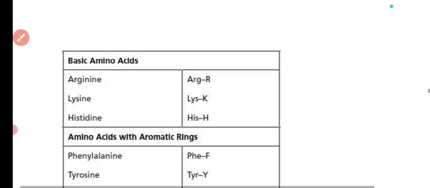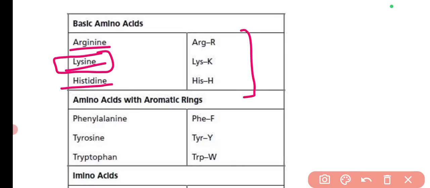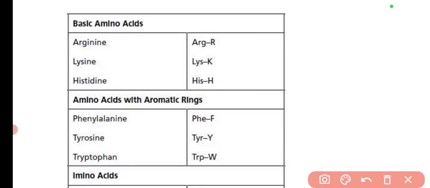Then the next is basic amino acids: arginine, lysine, and histidine. One question that I have included is which of the following is a basic amino acid, and the answer was lysine. In that way, the question can be transformed in different ways. Here also the symbols are different: R, K, and for histidine it is H only. So these are different things you can remember.